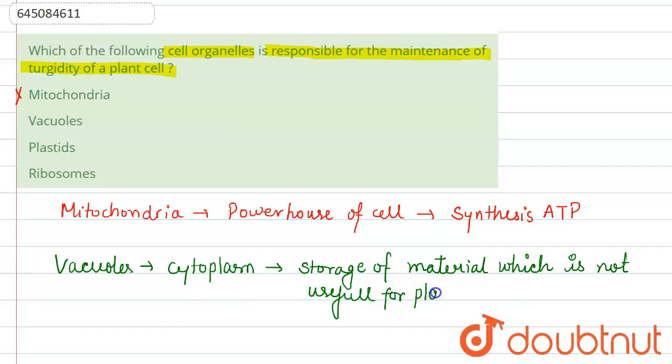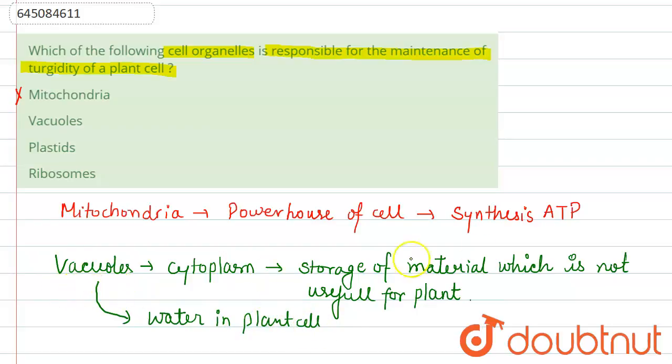These vacuoles also contain water inside them in the plant cell.